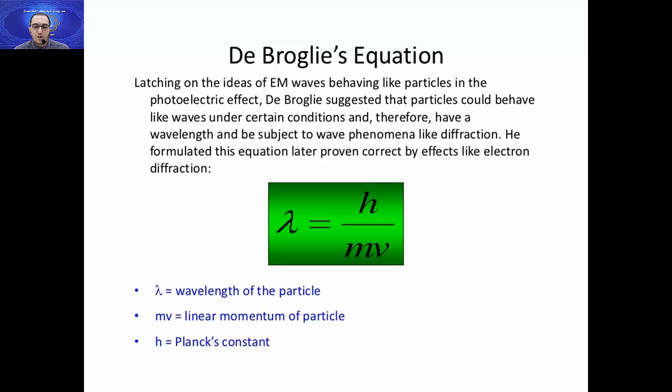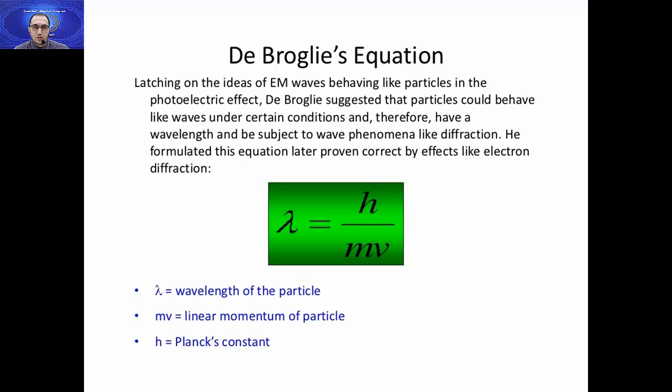Look at this equation. This equation now combines wave behavior and particle behavior. Where is the particle behavior? mv. Any particle has momentum, so mv is the particle property. And where is the wave behavior? Lambda. Lambda is the wave behavior.